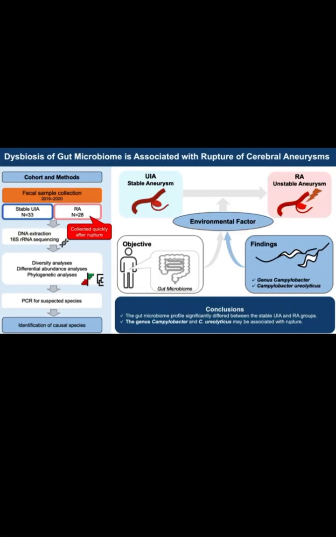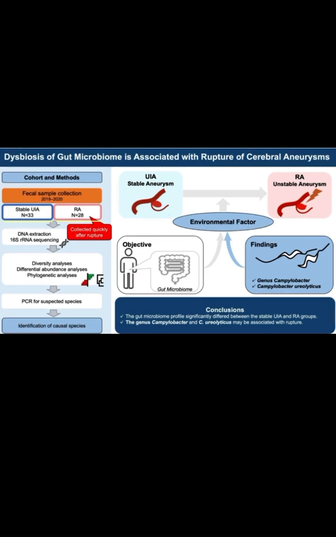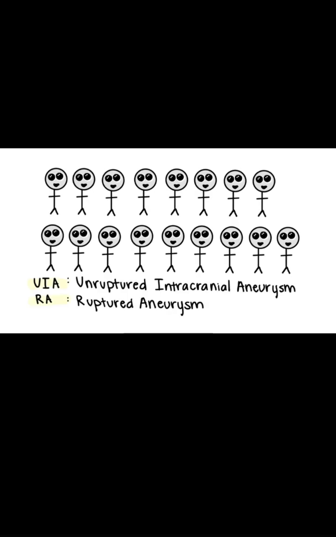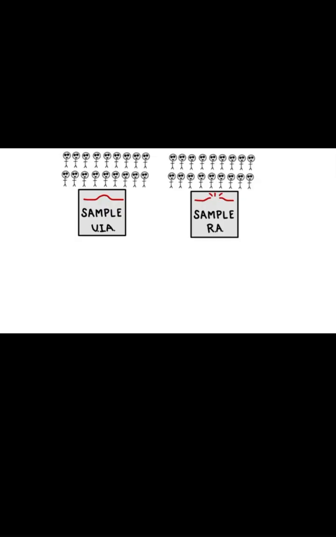Therefore, a case control study was conducted over 1 year from 2019 to 2020, comparing the gut microbiome in patients with unruptured aneurysms and ruptured aneurysms to identify specific bacteria causing the rupture. To compare the gut microbiome of healthy people living in the same country, each case with the UIA was matched to one control who had neither undergone a surgical procedure nor taken any medicine. The participants were recruited from Osaka University in Japan.